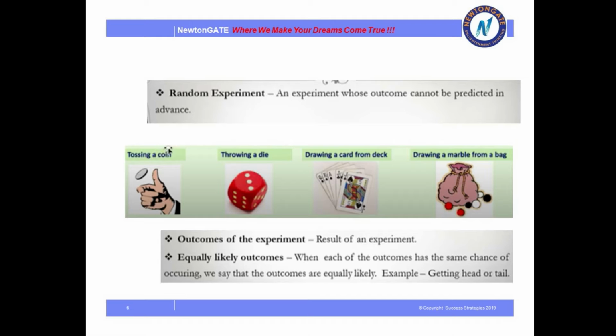Suppose I throw a die and the die here is showing number 3. So the result of the experiment, or the outcome of the experiment, is 3.